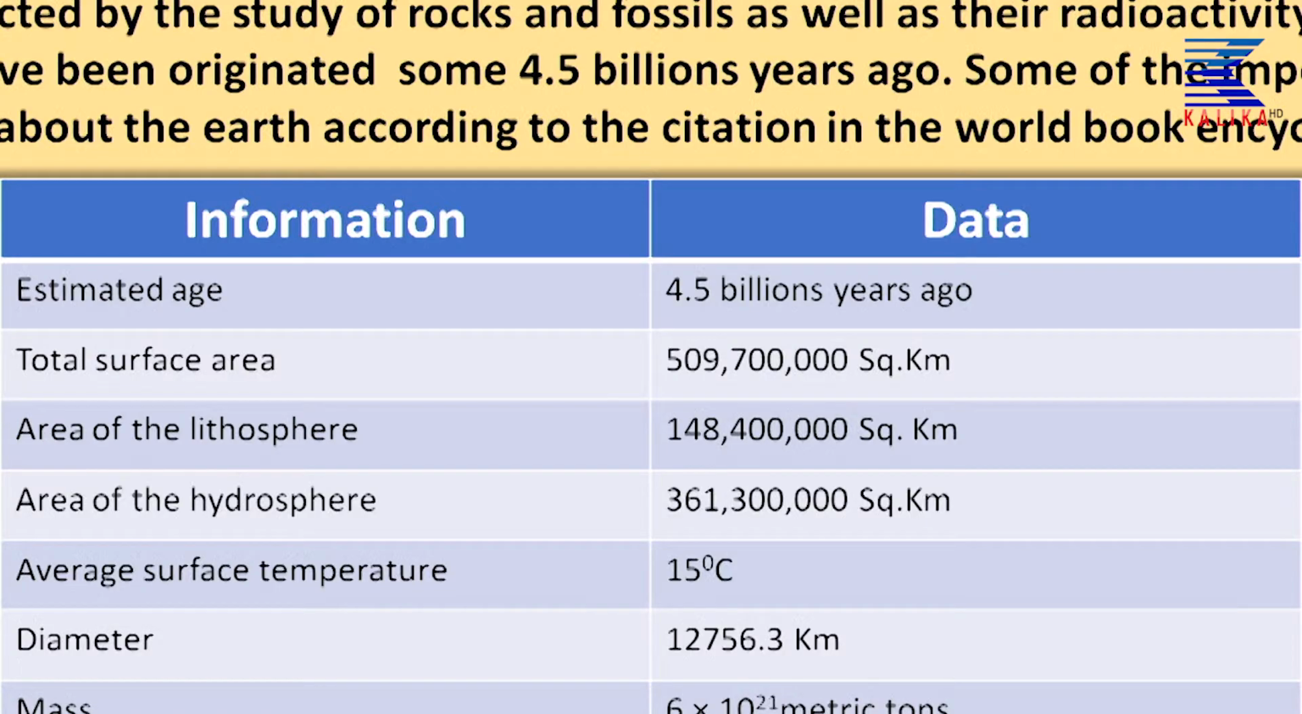It is all about the information regarding the earth. You can see estimated age of the earth, that is 4.5 billion years. Total surface area, you can see there written in square kilometer. Likewise, area of lithosphere. Lithosphere means part of land. You can see there. And area of hydrosphere. Average surface temperature of the earth is 15 degrees Celsius.